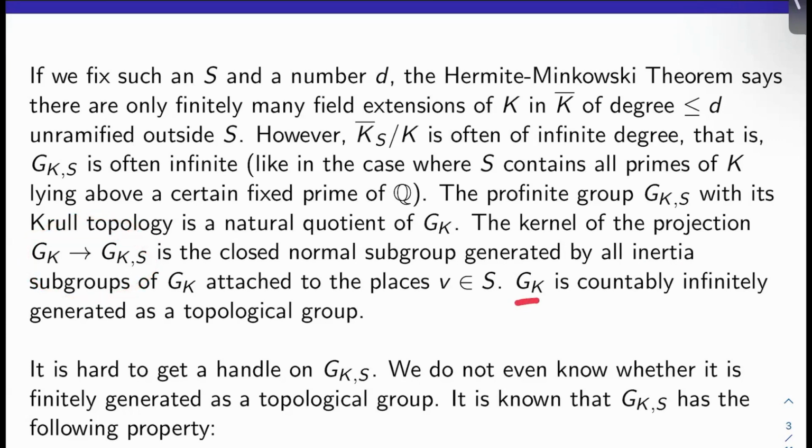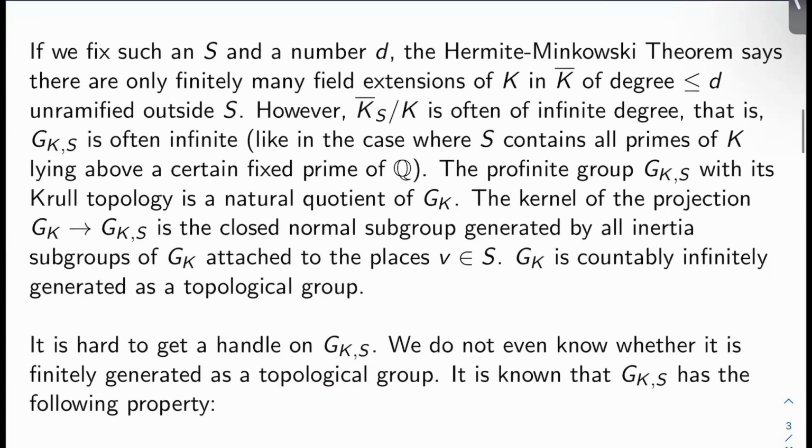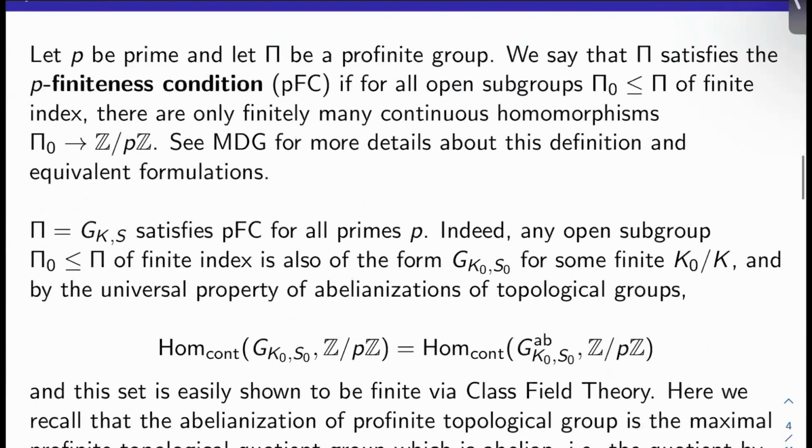Okay, so G_K is countably infinitely generated as a topological group, which is sort of a problem, right? It's hard to get a handle on G_{K,S} even. Forget G_K. We don't even know whether it's finitely generated as a topological group, believe it or not. It's actually known that G_{K,S}, though, has the following helpful property called p-finiteness.